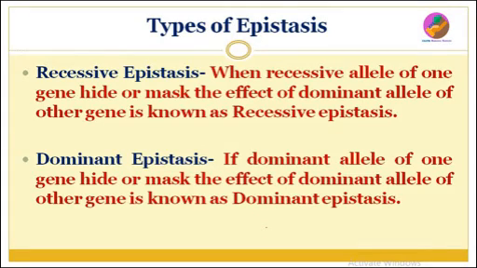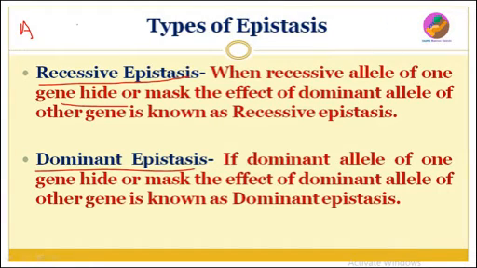Now there are two types of epistasis. Now we will see epistasis. What is epistasis? The gene which masks the expression of another gene is called the epistatic gene, and the concept is called epistasis. There are two types of epistasis: first is recessive epistasis and another is dominant epistasis. First we will see recessive epistasis. When the recessive allele of one gene hides or masks the effect of the dominant allele of another gene, it is known as recessive epistasis. Here again we will see the example.